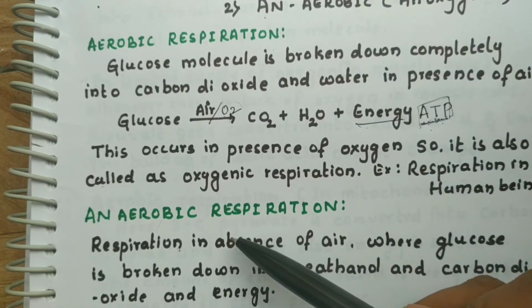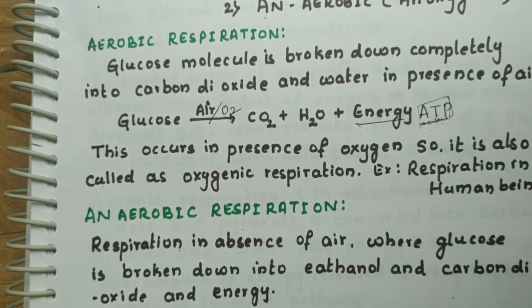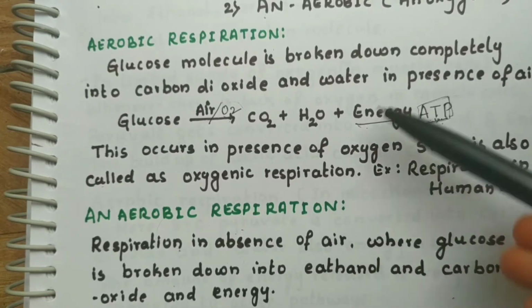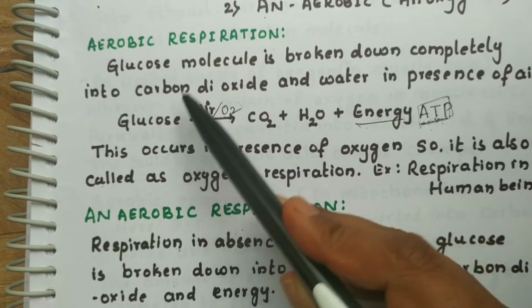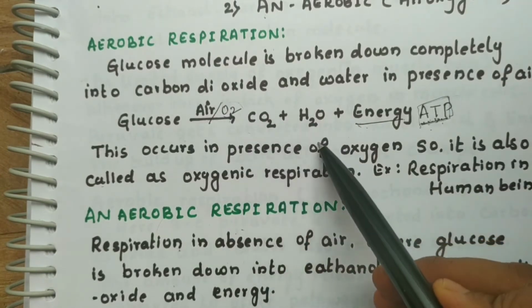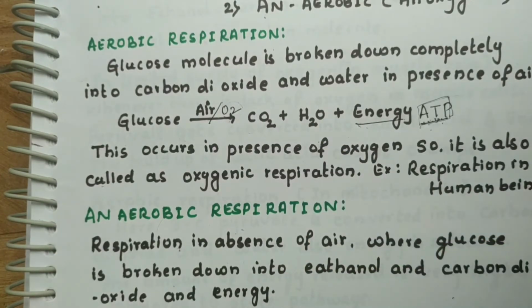Here also energy is released, but the products are different. It is completely broken into carbon dioxide and water in aerobic, whereas it is broken into ethanol and carbon dioxide in anaerobic. So where does it occur? We will study in the next part.